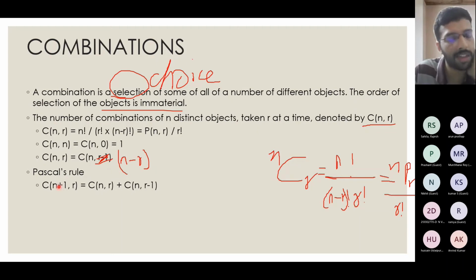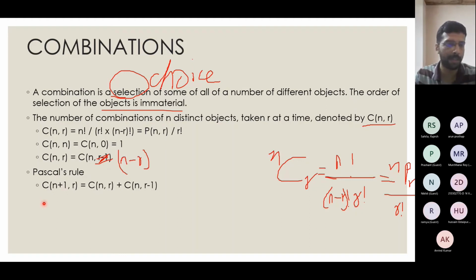The next thing related to combinations is something called Pascal's rule. We will see this in a later deeper discussion in probability, when we discuss binomial distribution. This forms the basis of that, so we will not go into additional details of it here.